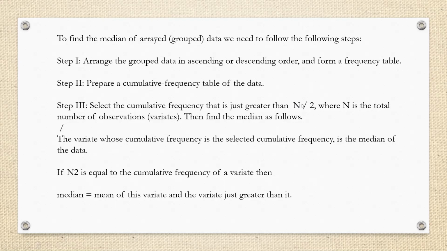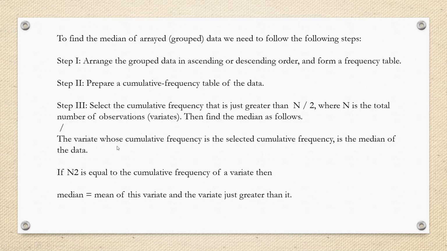We just divide sigma f by 2. When selecting the median class or median group, we divide the total number of frequencies by 2, and we take the cumulative frequency just greater than n upon 2, where n is the total number of observations. That is the median group, and then we find the median of the data.